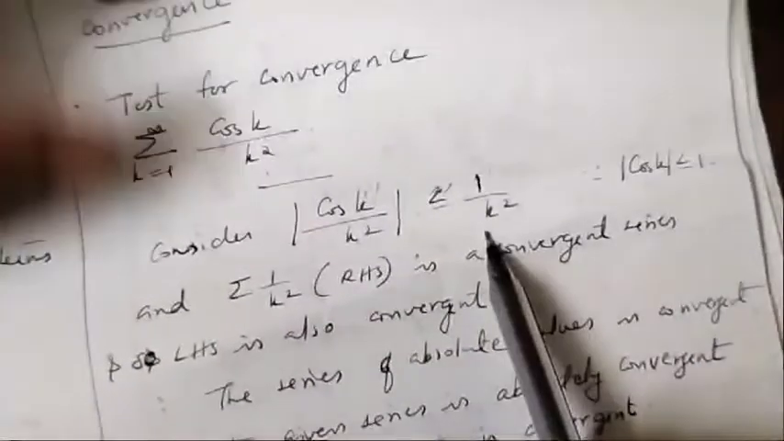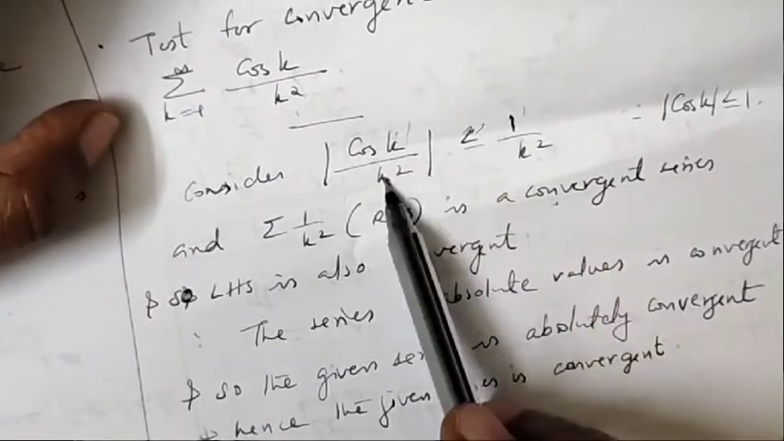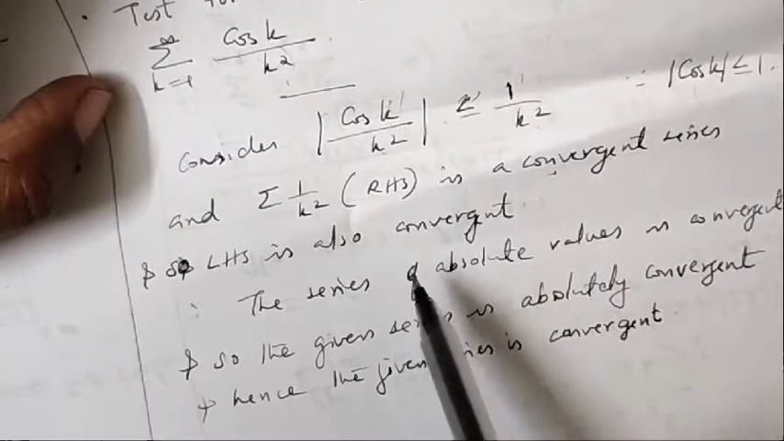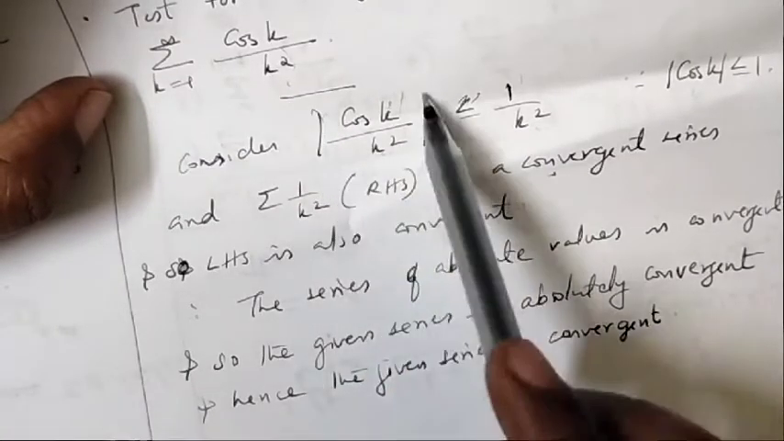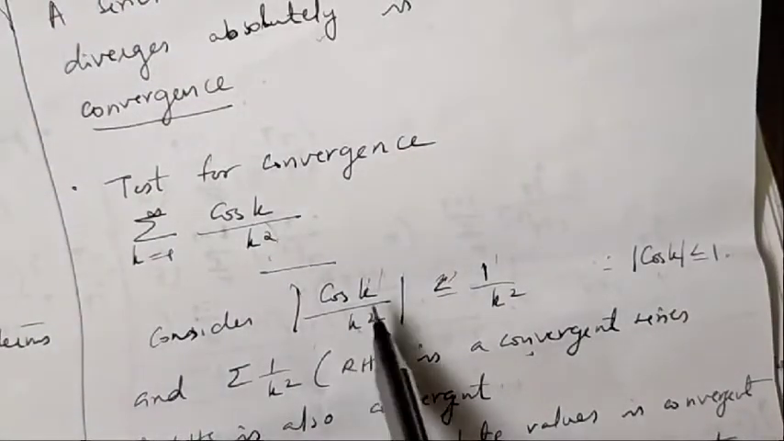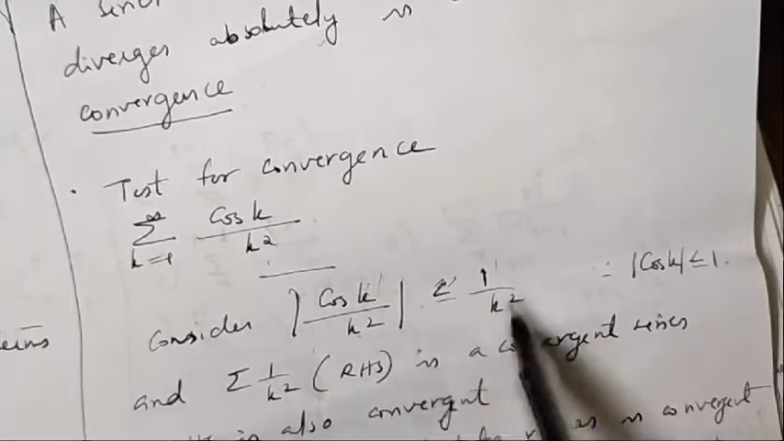Sigma 1 by k square is a convergent series. So the left hand side, the smaller series, also converges by the comparison test. That means the series of absolute values converges, so the given series converges absolutely and hence it is convergent. Similarly, we can prove the result for sin k also. Cos k or sin k, same.